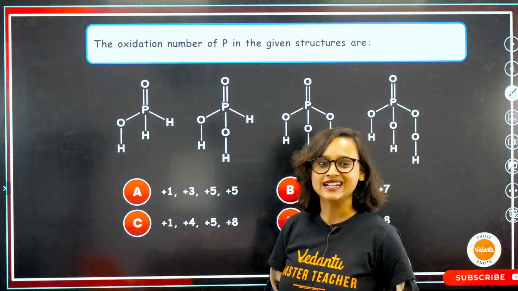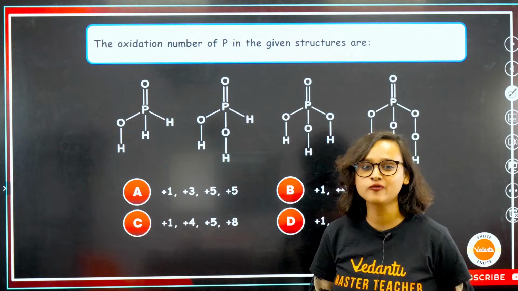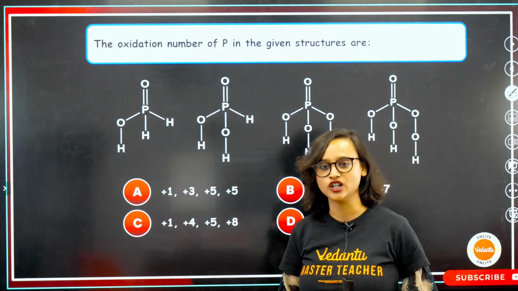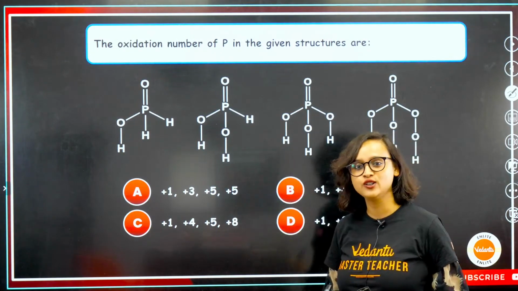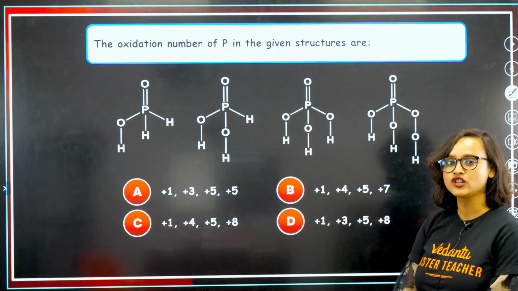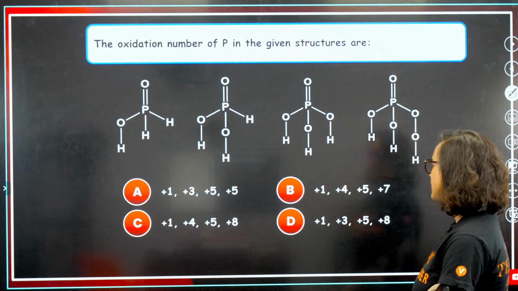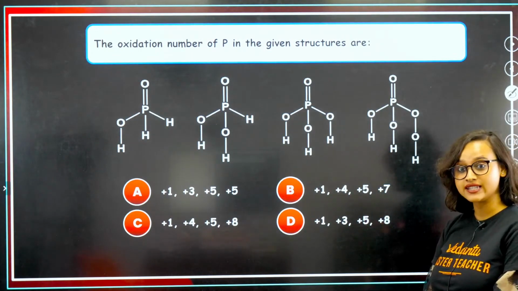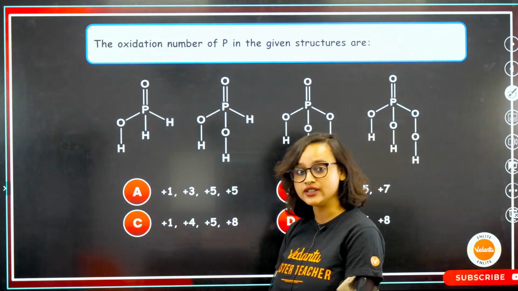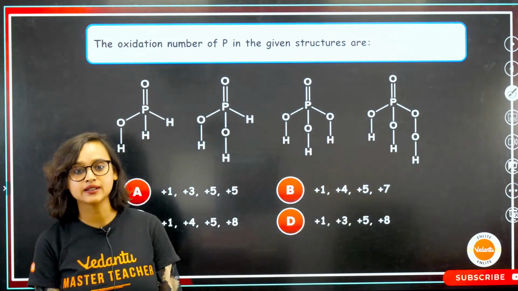Now tell me. Calculate the oxidation number of P in the given structure. Who was it who wanted to find the valence factor? Bacha, do this and tell me. The structures are given, so that's an easy one. If the structures are given, then you can do it very easily, isn't it?